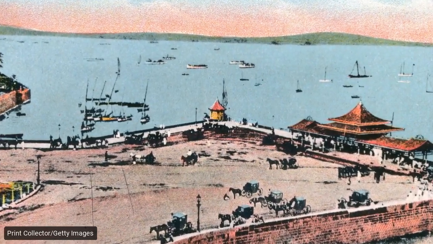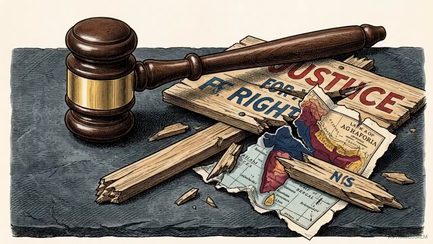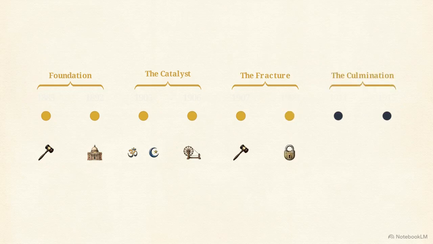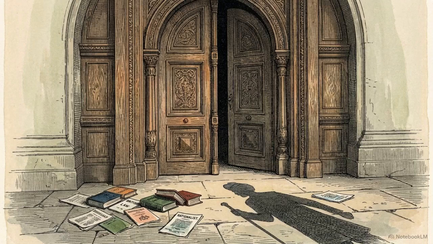Let's recap the sequence. 1885, the Congress is institutionalized. 1892, limited representation via the Councils Act, the catalyst. 1905, the partition of Bengal. 1906, the formation of the Muslim League and the push for Swaraj, the fracture. 1907, the Surat split. 1909, the Morley-Minto suppression, the culmination. 1911, the capital shifts to Delhi. 1915, Gandhi arrives. This specific sequence, from economic critique to mass action and legislative division, defined the political landscape Gandhi inherited.